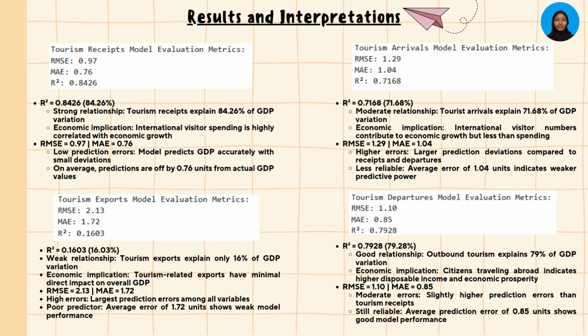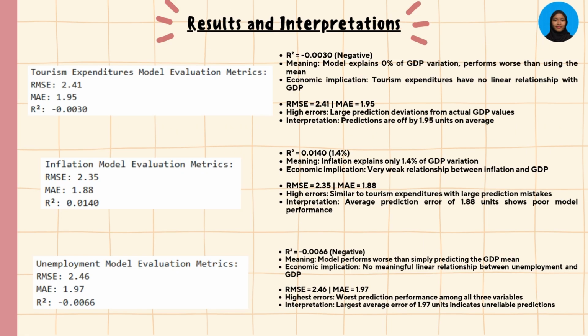In contrast, tourism exports have a weak relationship, explaining only 16% of GDP variation and showing higher prediction errors. Looking at other economic indicators, tourism expenditures, inflation, and unemployment all have very low or even negative R-squared values. This means these models perform worse than simply predicting the mean, and their predictions have the highest errors, nearly 2 units off on average. In summary, only tourism receipts, arrivals, and departures are reliable predictors of GDP, while the other variables show weak or no predictive power.